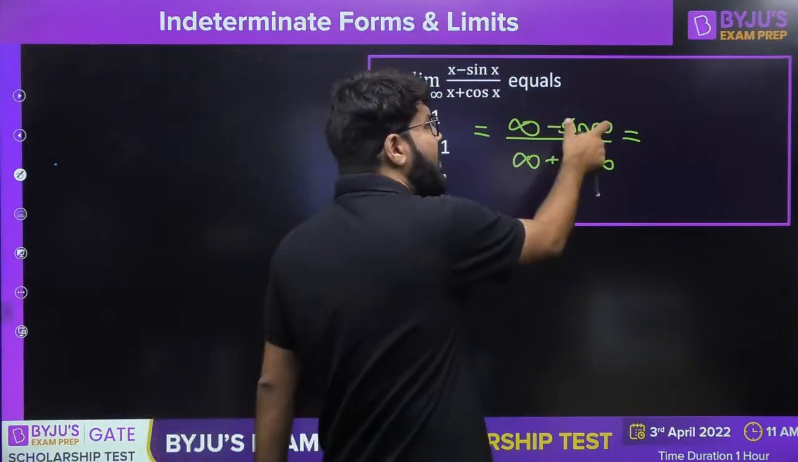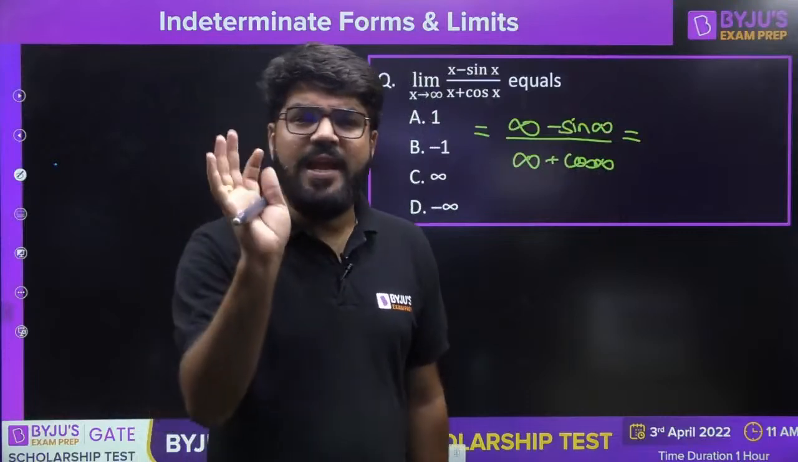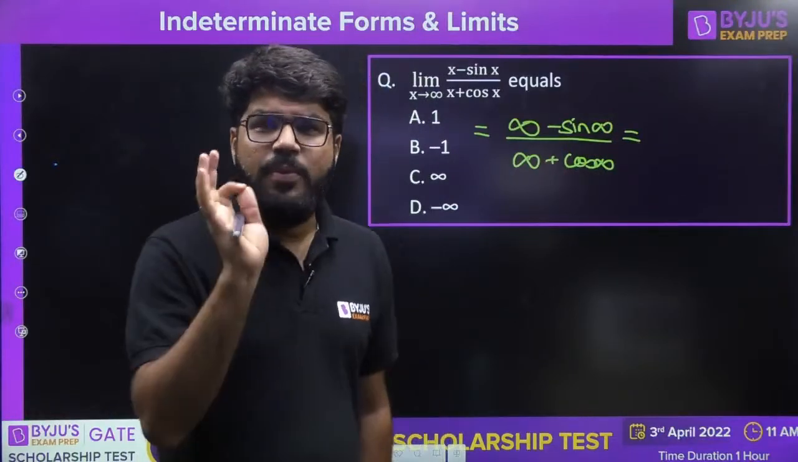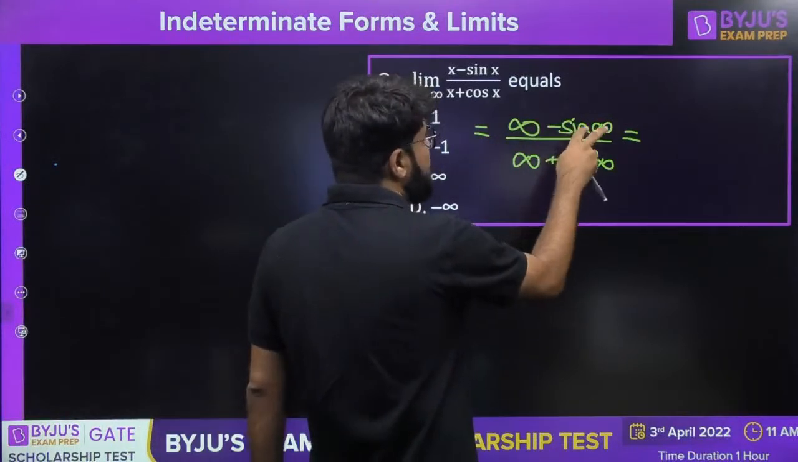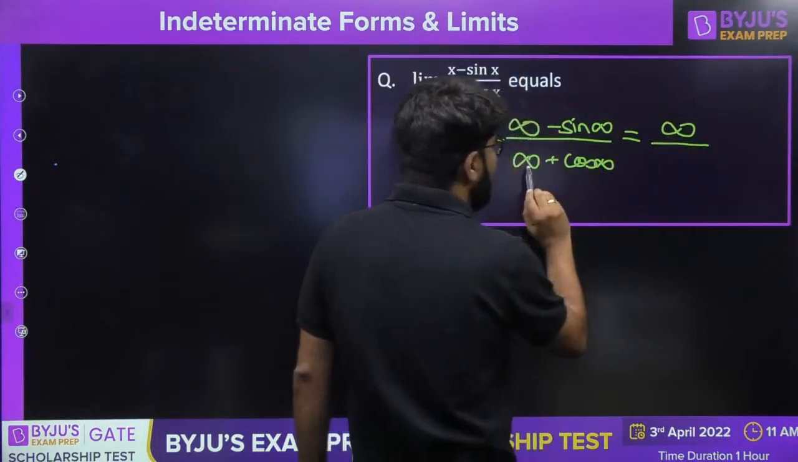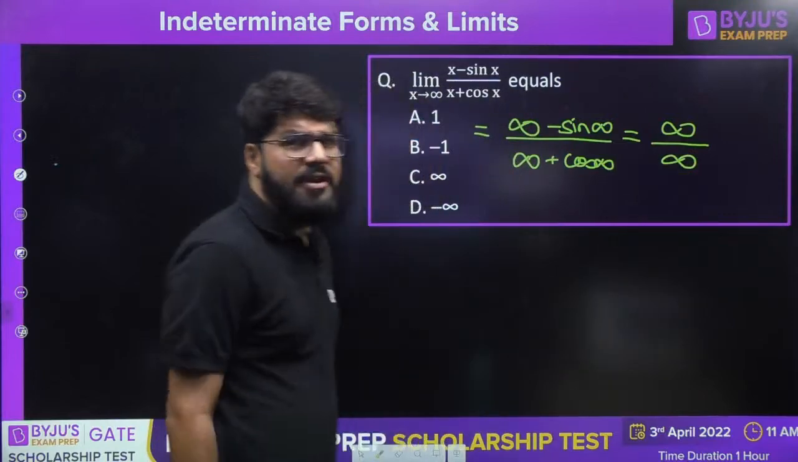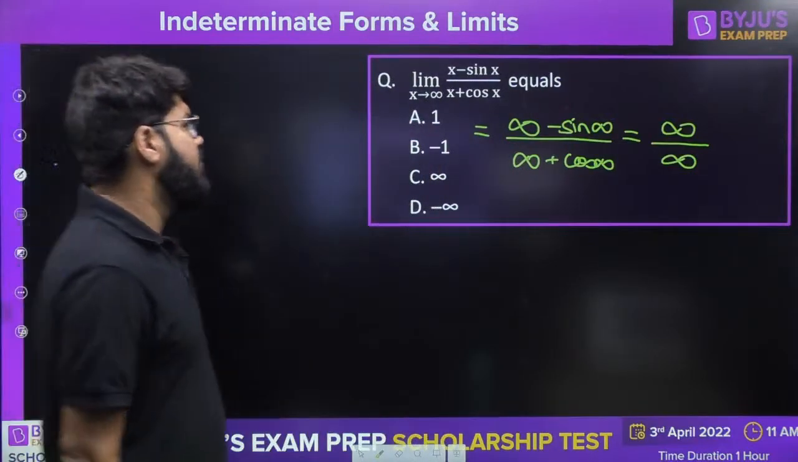But yes, it is going to be a finite number because sin theta and cos theta are both bounded between -1 to +1. They cannot be infinity, right? So infinite minus a small number will be infinite. Infinite plus a small number is also infinite. It is infinity by infinity form.